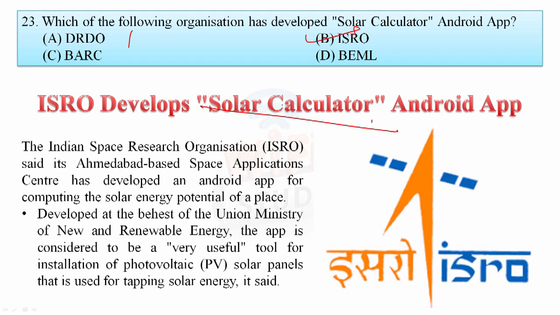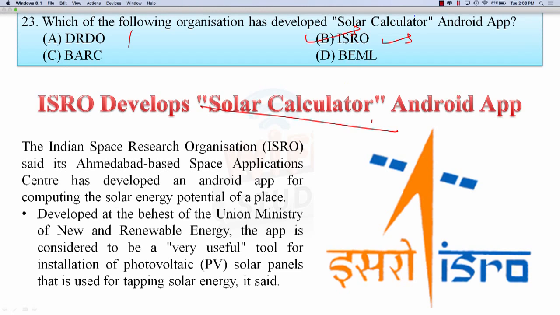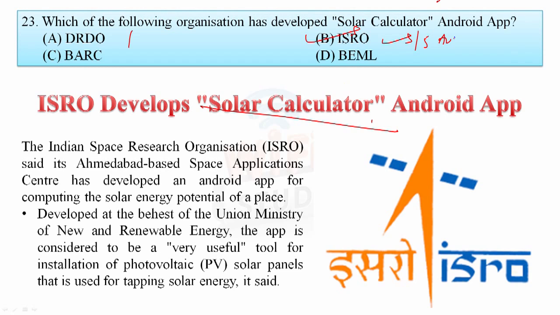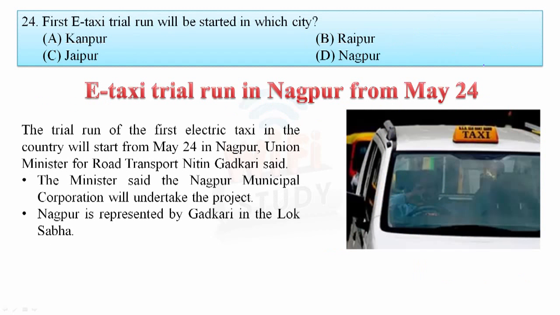And you need to understand, friends, some information about ISRO also. The headquarters of ISRO is in Bangalore, as you know. The founder of this organization is Vikram Sarabhai, and this organization was started on 15th August 1969. The primary spaceport is the Satish Dhawan Space Centre, which is in Sriharikota, Andhra Pradesh, and the director of this organization is Kiran Kumar. So these are the important relevant information about ISRO that you need to remember.